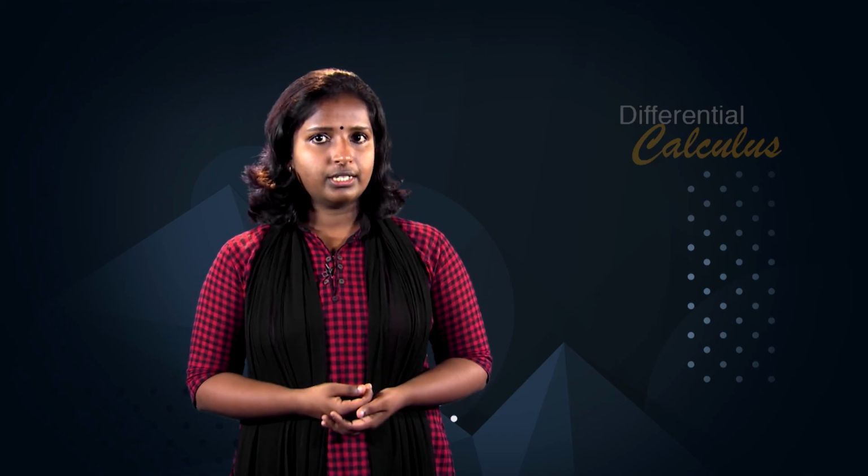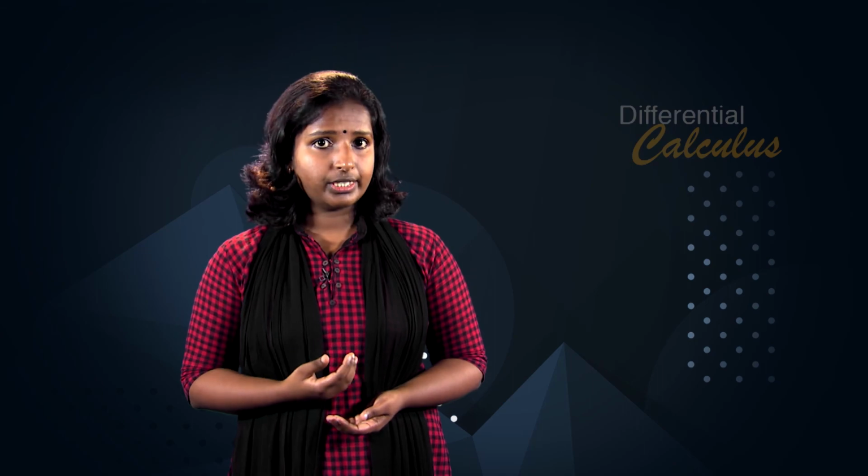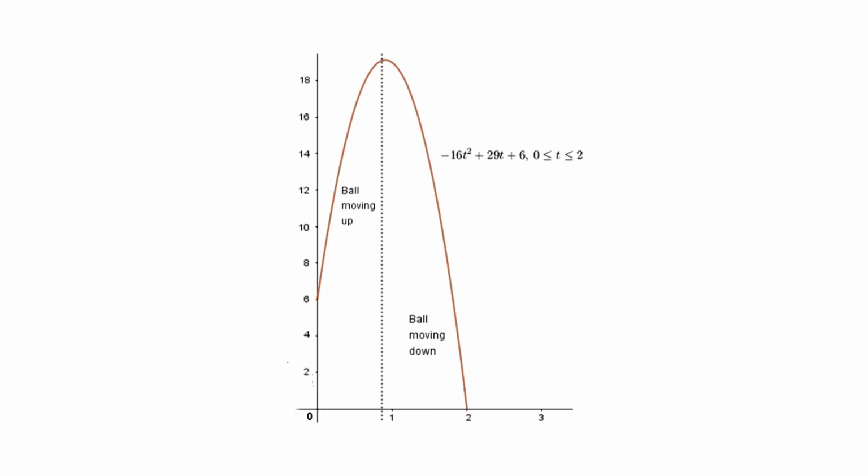As an example, suppose a ball is thrown vertically upward so that the height in feet of the ball above the ground t seconds after its release is modeled by the function s of t equal to negative 16 t square plus 29 t plus 6, where 0 less than or equal to t less than or equal to 2. The position versus time curve of the displacement function s of t, which mathematically describes the rectilinear motion of the ball, is given in the figure.